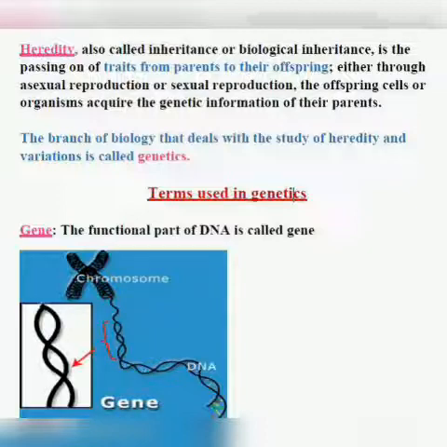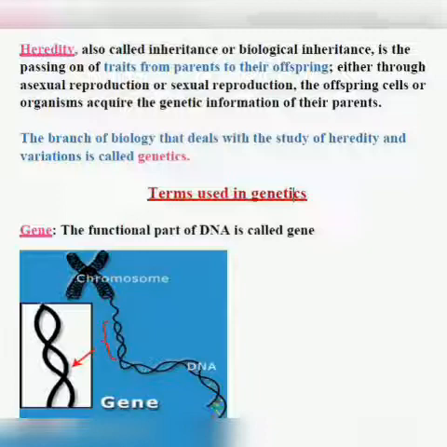During the production of gametes, crossing over also takes place, the exchange of chromosomal segments. These gametes fuse to form the zygote, and the zygote grows and develops into a new individual. So that is why the zygote or the offspring produced is not exactly similar to the parents.